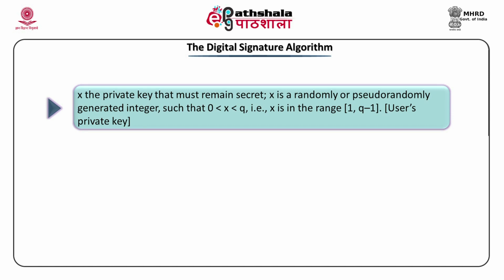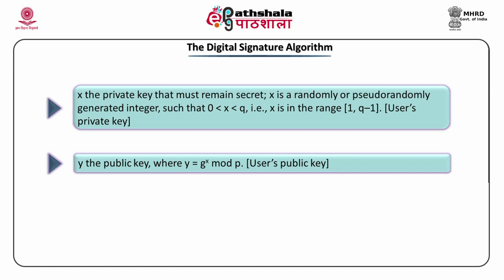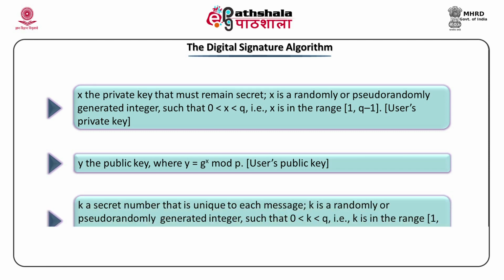So, X is in the range of 1 to Q minus 1 and it is considered as a user's private key. Y is the public key where Y is equal to G raised to X mod P, it is a user's public key. K, a secret number that is unique to each message.